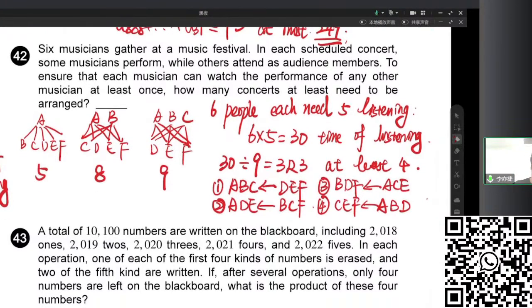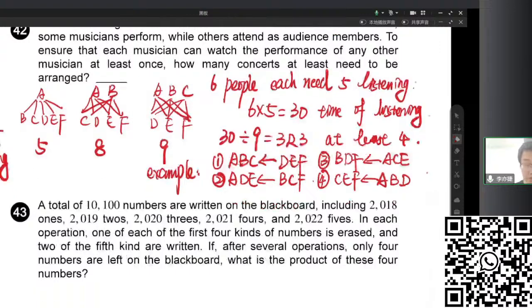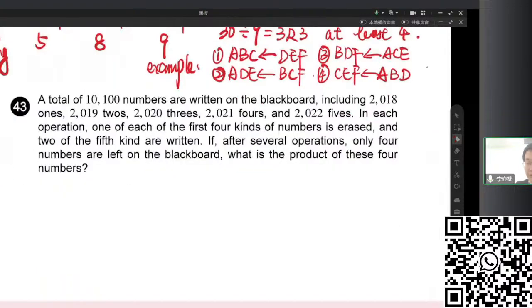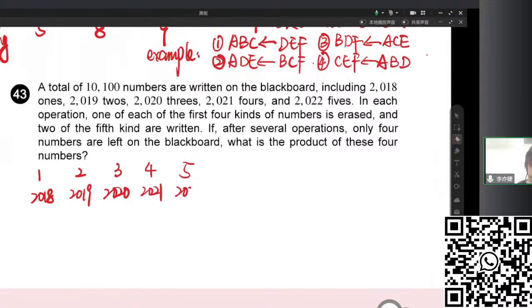So now, this example. This is question 42. Question 43 is something where we need to find the constant of the operation. The operation is that we have the numbers 1, 2, 3, 4, 5 with 2018, 2019, 2020, 2021, 2022.